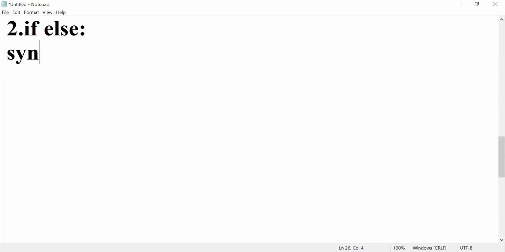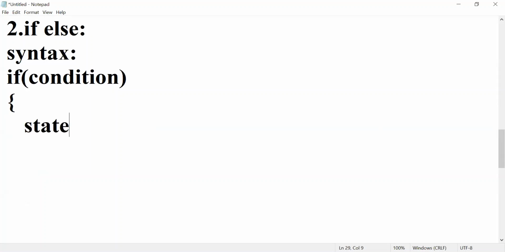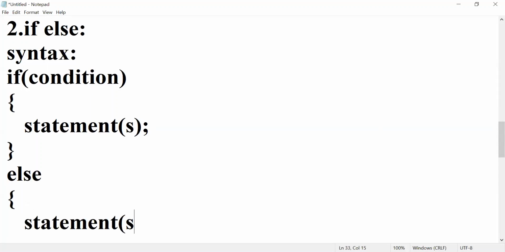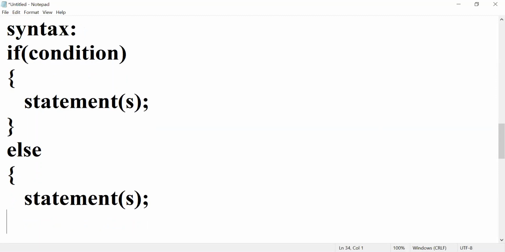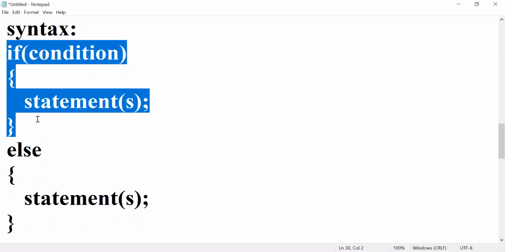Now note down the syntax. If condition, statement or statements, else, statement or statements. See, this is the syntax for if else.